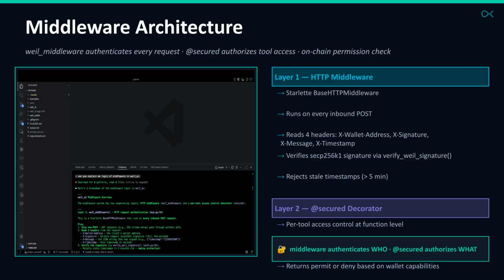Layer 1 is HTTP middleware, which authenticates every request by checking headers, verifying the signature, and rejecting stale timestamps. Layer 2, the @secured decorator, performs a per-tool access control check on-chain, determining permissions based on wallet capabilities.